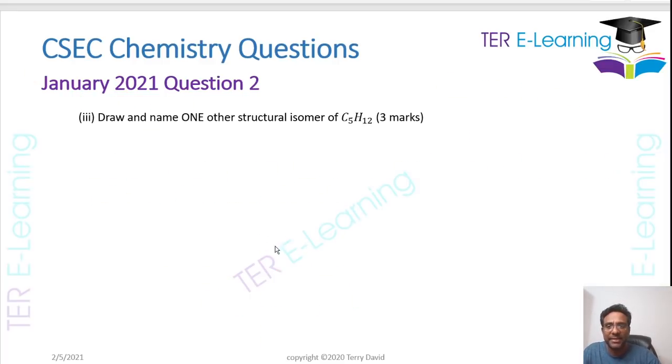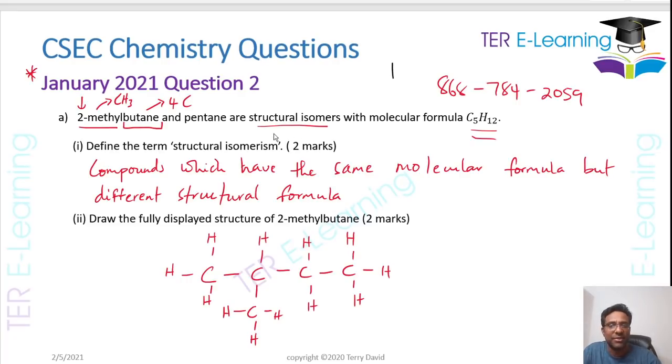Now, the next thing they want us to do is draw and name one other structural isomer with C5H12. They already gave us 2: 2-methyl butane and pentane. So we have to draw a third one. The pentane is the straight chain, the one that has 5 carbons in a row.